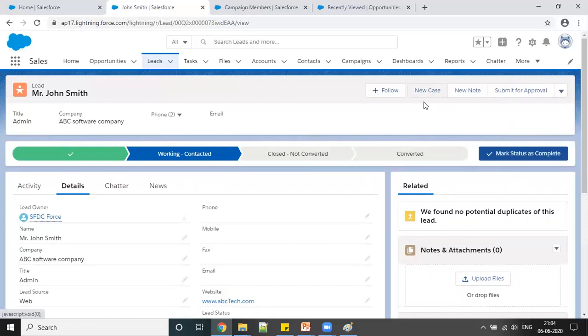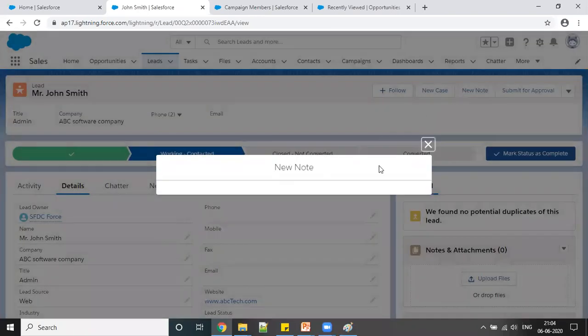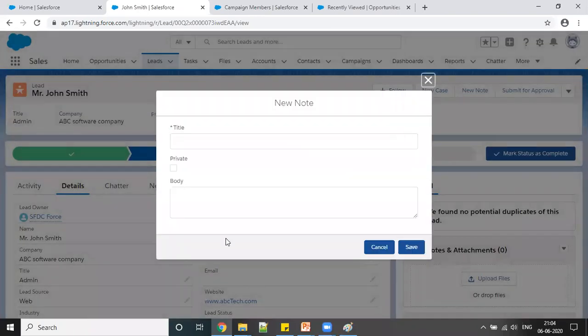Like new case, it's a service cloud feature right now, so I'm just leaving it for now. New notes: if you want to create a new note about this, you can simply click on new, and you will see an object form. Suppose I want to add a note, for example, I can say valuable customer.